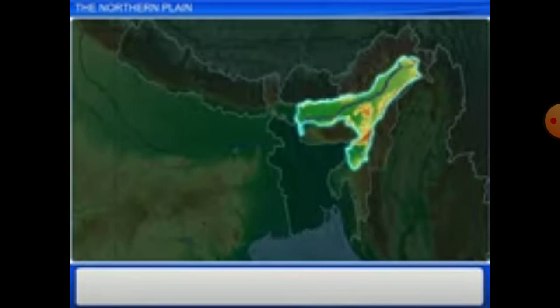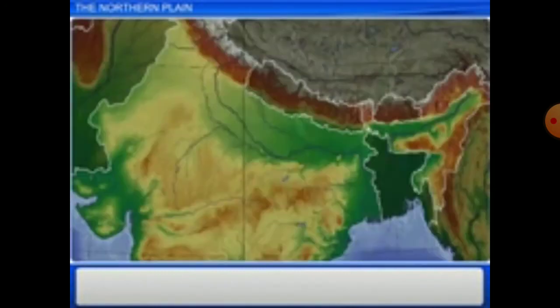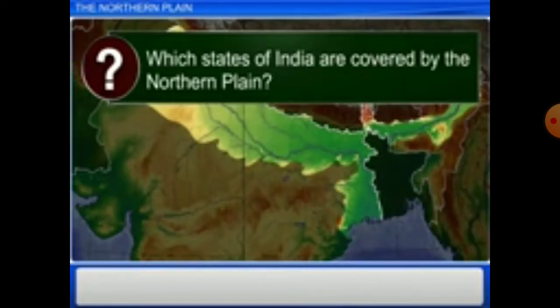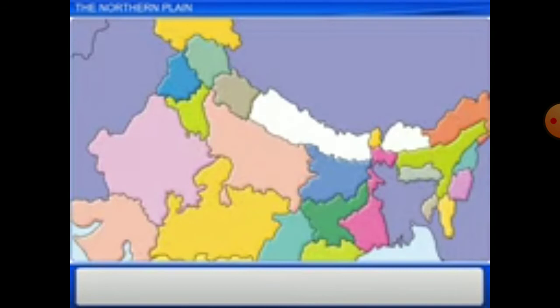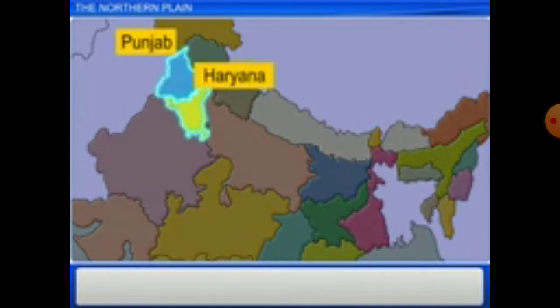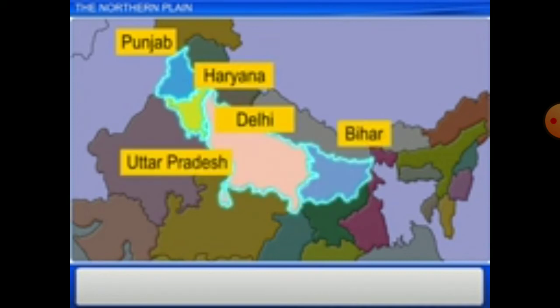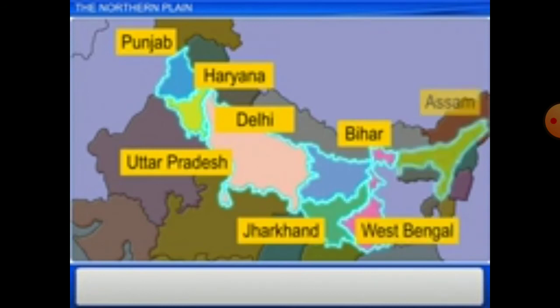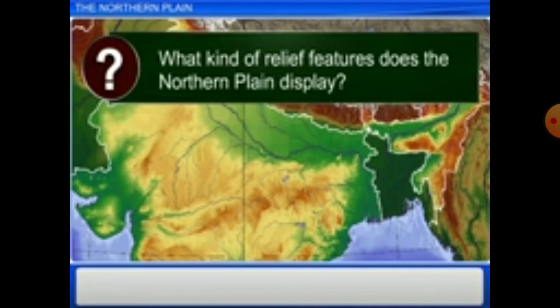Finally, the eastern portion of the Ganga Plain is called the Brahmaputra Plain. This plain lies in the state of Assam. Which states of India are covered by the northern plain? The different states that fall in the northern plains are Punjab, Haryana, Delhi, Uttar Pradesh, Bihar, Jharkhand, West Bengal, and Assam.